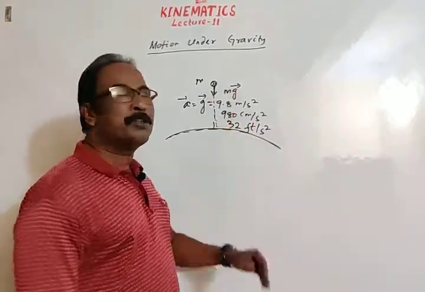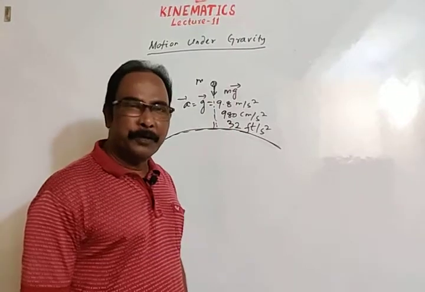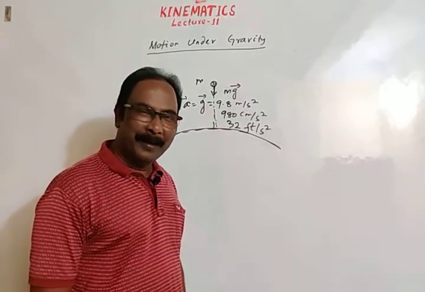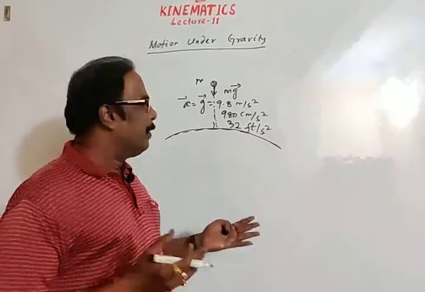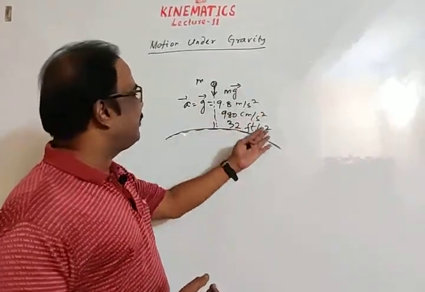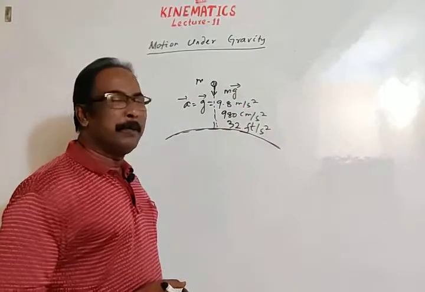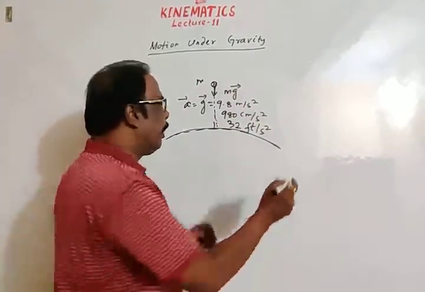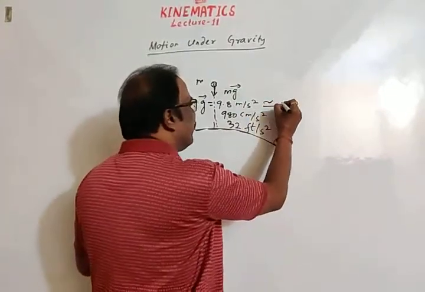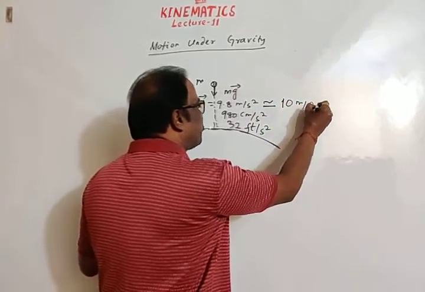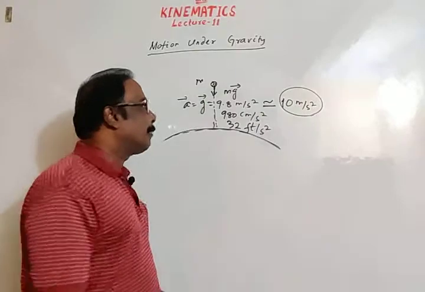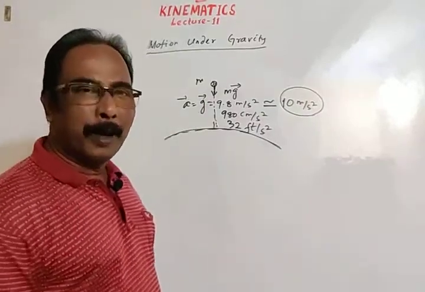So these are the standard values of g or acceleration due to gravity. We usually take the value 9.8 meter per second square, or this value is taken as approximately 10 meter per second square as the standard value of acceleration due to gravity.